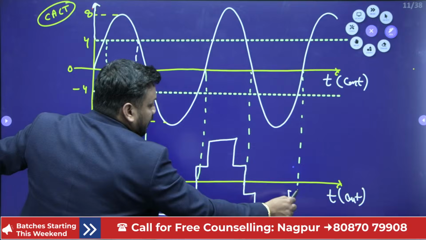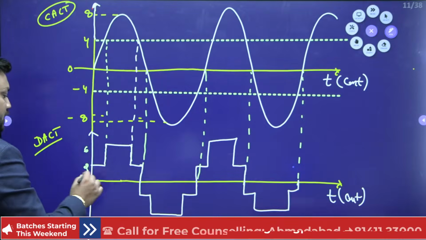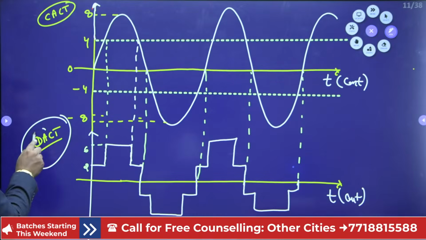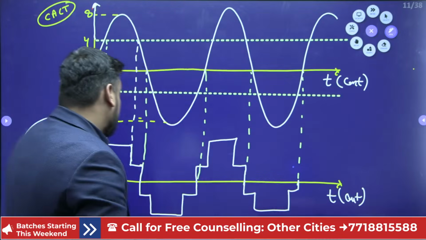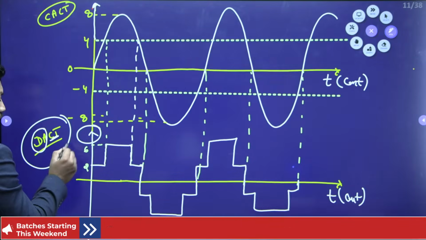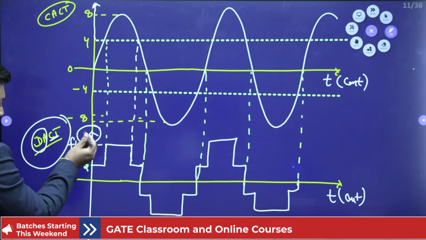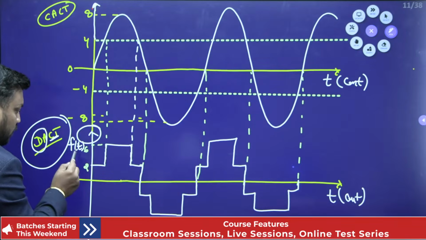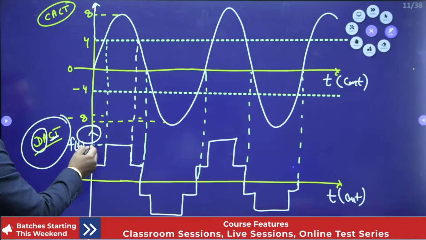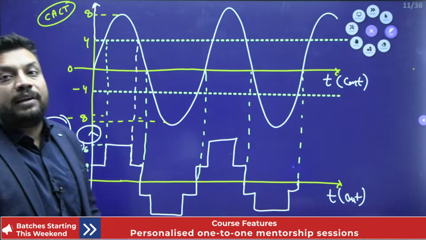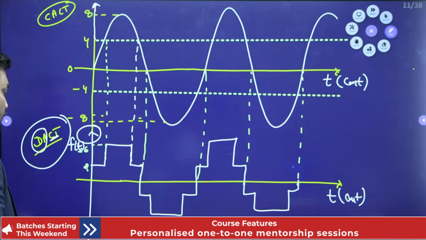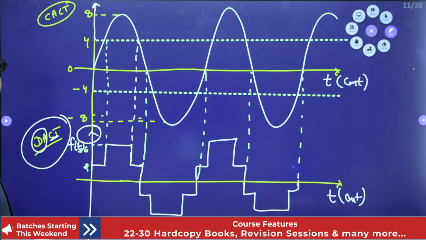So now this signal is converted into one that is discretized only in amplitude and continuous in time. The time axis is continuous, and this axis is nothing but the discrete axis. Still it is in the continuous time domain. So the independent variable is time, but the amplitude axis is now quantized. Yes or no? So this is our DACT signal.